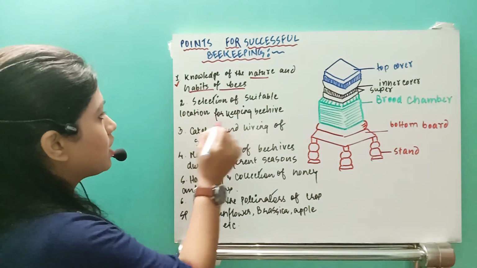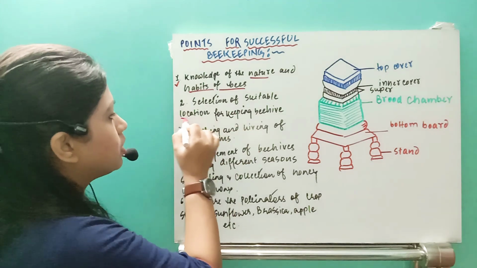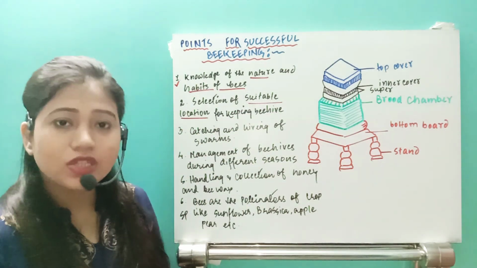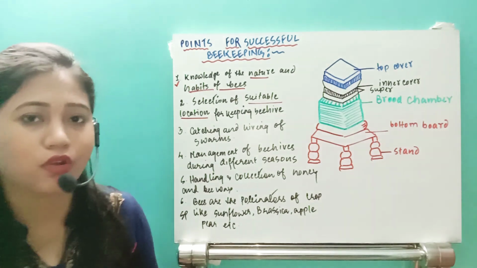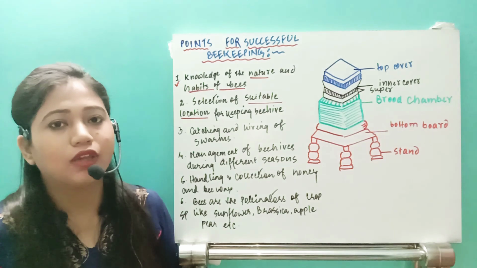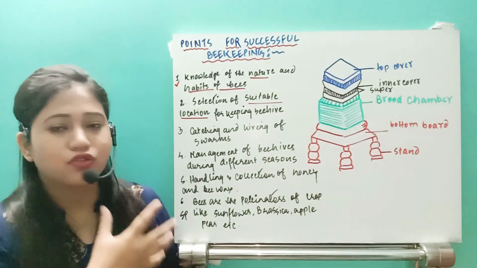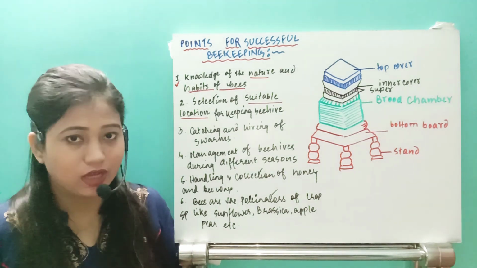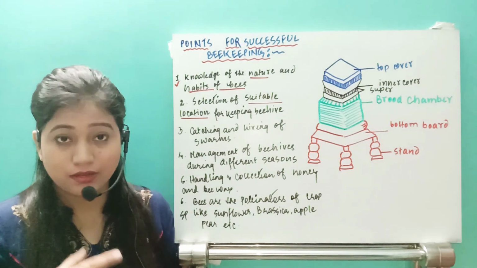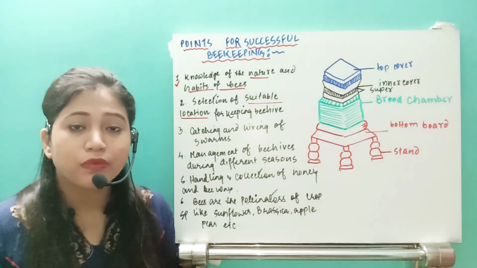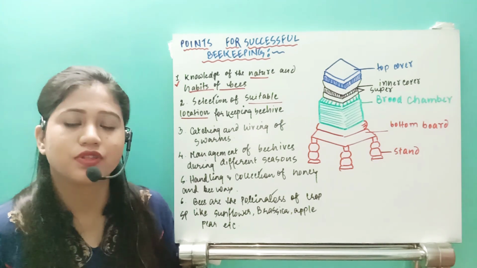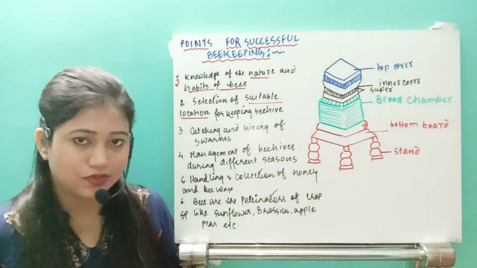Okay, so the next one is selection of a suitable location for beekeeping. Location is also very much important. It's not that I can start keeping honeybees in the middle of the city. Suppose in my home, on the 3rd floor or 4th floor, there are no trees or gardens or crops nearby, then it is not possible to grow honeybees, right?